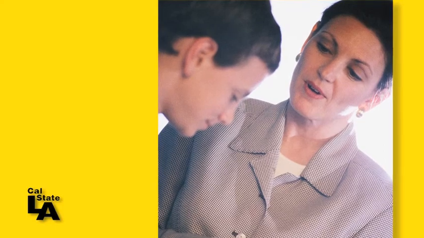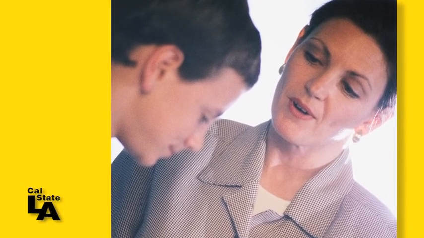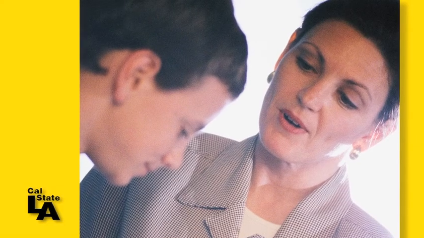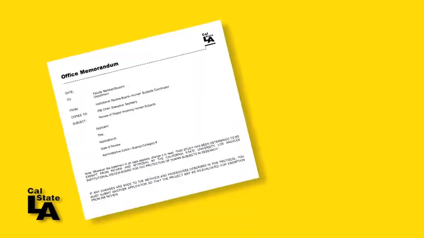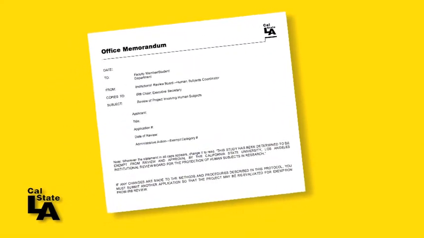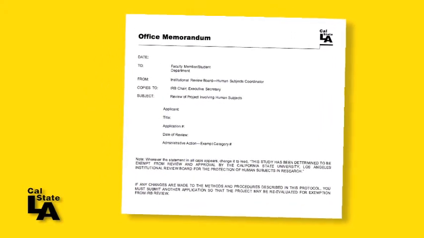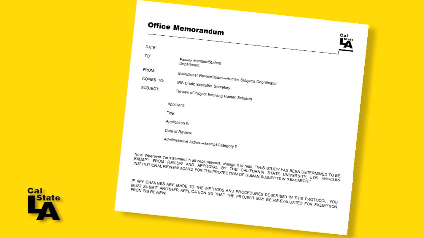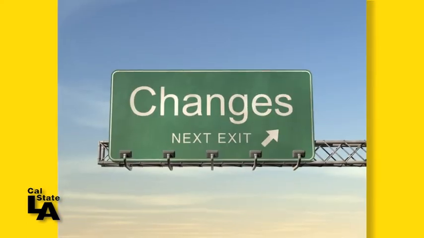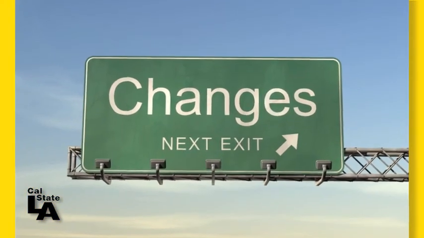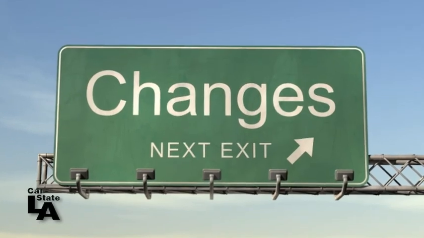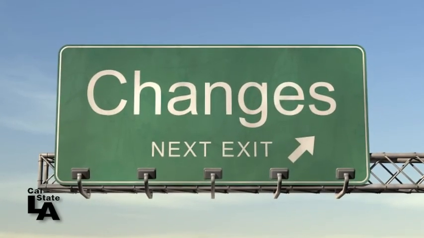You may be contacted by the IRB coordinator for further information or clarification, but a thorough review will not be conducted. When the IRB coordinator has enough information to determine that your research meets one of the exempt criteria, you will receive a memo declaring your research exempt. No further review is necessary, even if your research goes beyond 1 year. However, if any changes are made to the methods or procedures described in the application, you must submit a new application so that the project may be reevaluated for exemption.